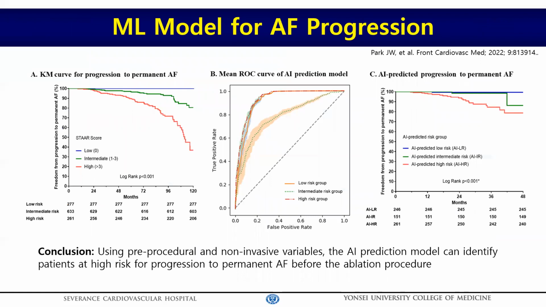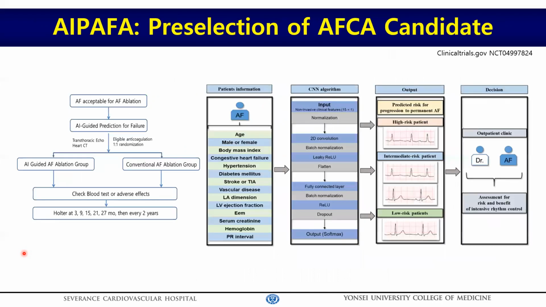In the development cohort, STAR score well predicted AF progression, and the machine learning predictive model calculated the risk of AF progression without invasive variable and achieved excellent risk stratification with reasonable AUC value. Finally, the machine learning model successfully predicted the high-risk group for AF progression in the independent cohort too. Therefore, using the pre-procedural and non-invasive variables, the AI prediction model can identify patients at high risk for progression to permanent AFib before the ablation procedure.